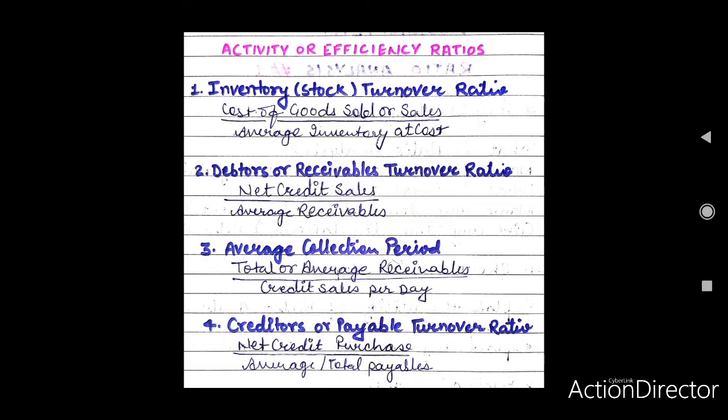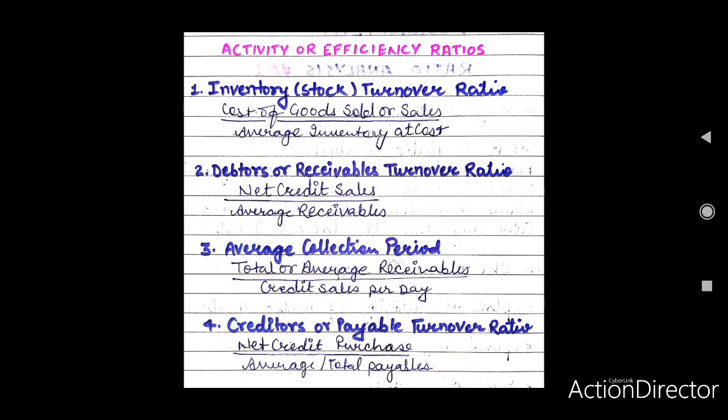On the other hand, delay in recovery of debts in a business indicates increase in the amount of bad debts, negligence and inefficiency of management, or relaxation in credit terms. In order to measure the efficiency of the credit collection department, this period should be compared with the average of the industry or with the credit period normally allowed by other firms. Number 4, creditors or payable turnover ratio.